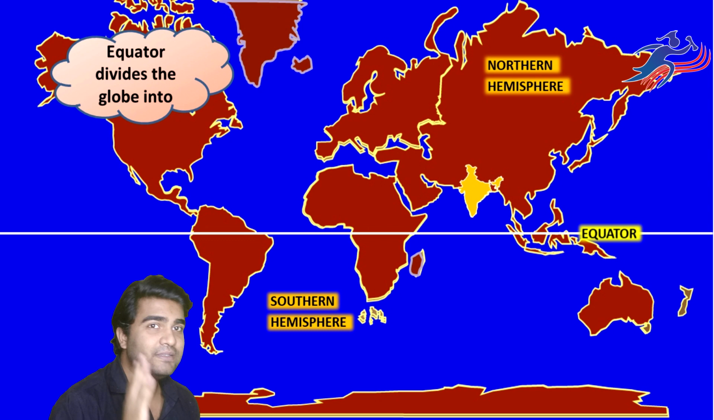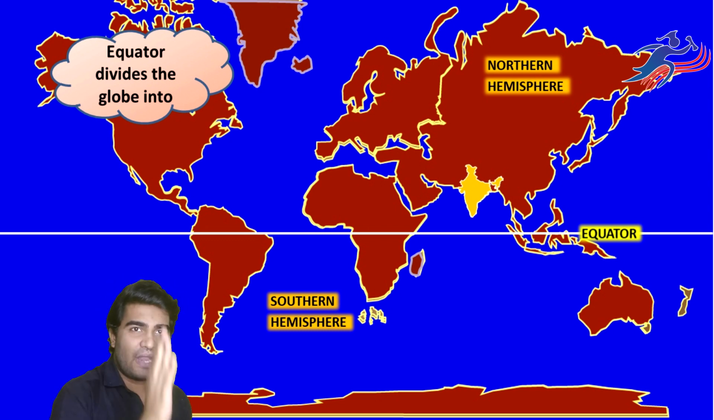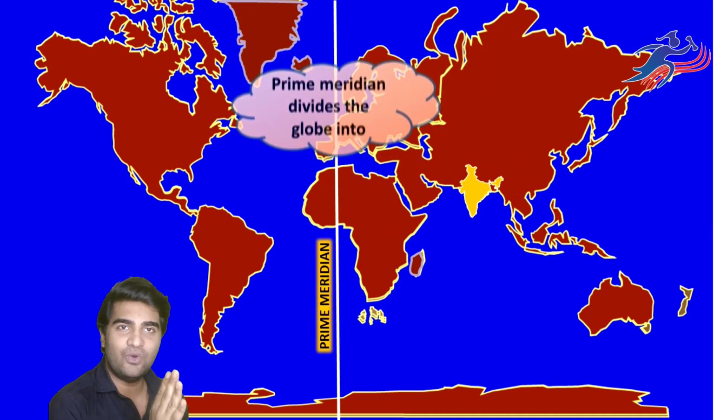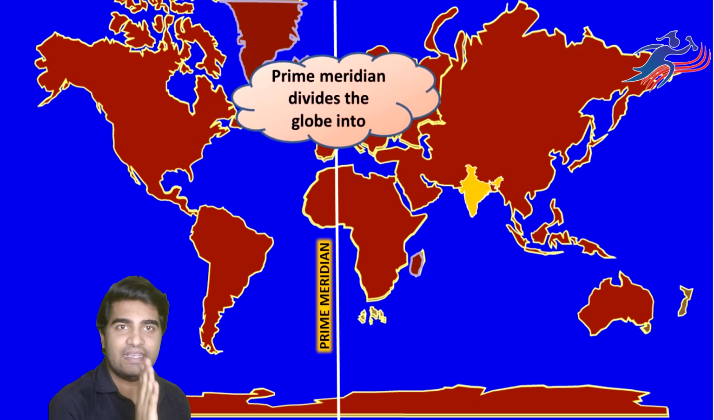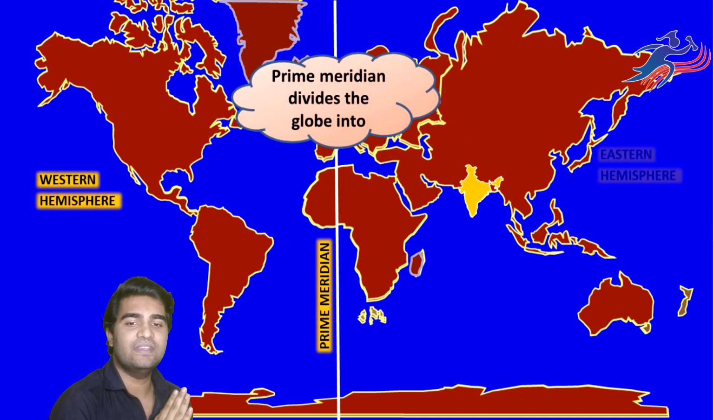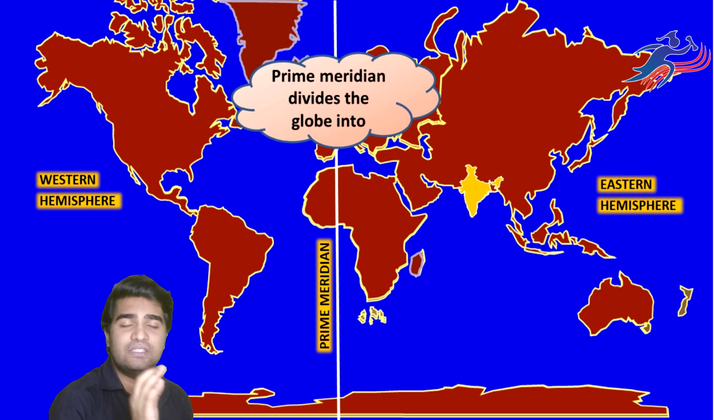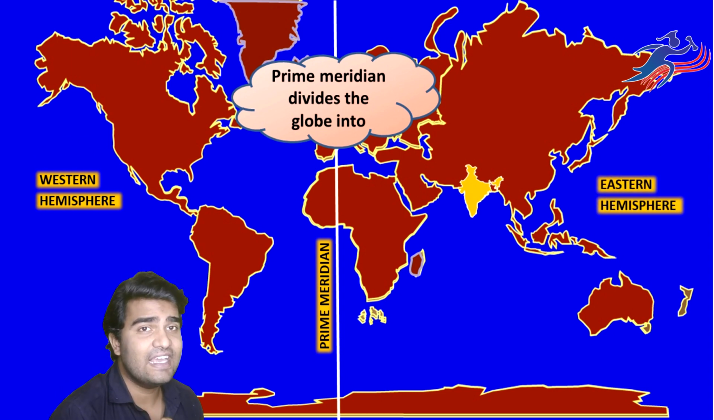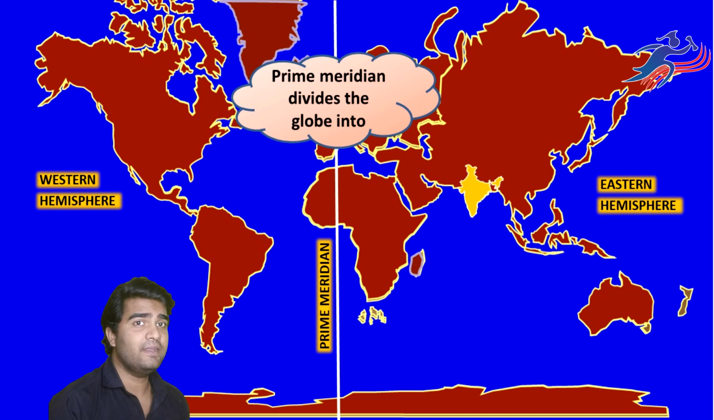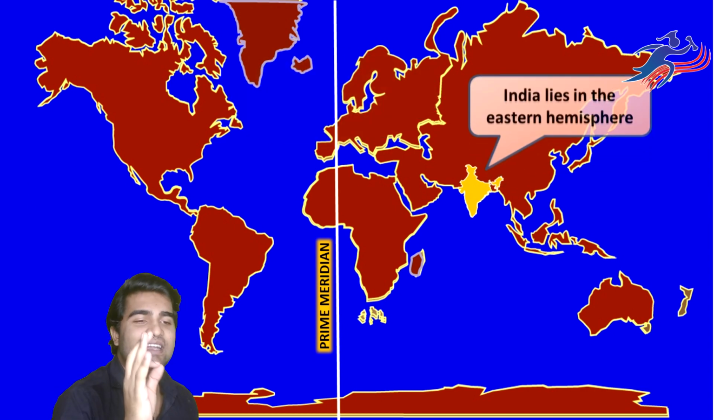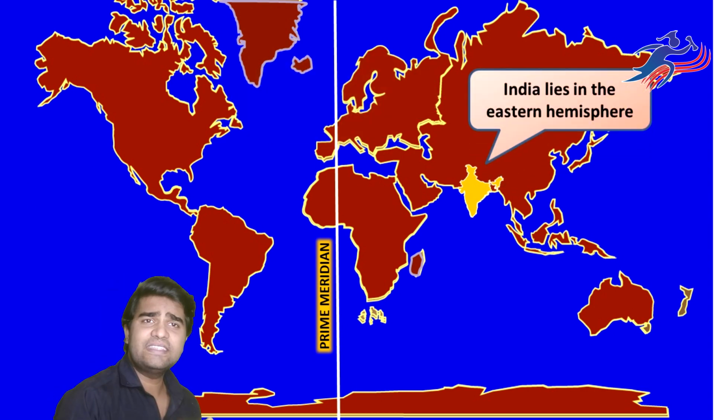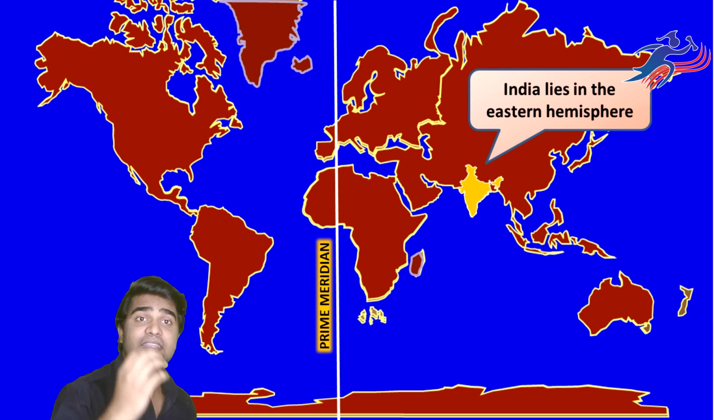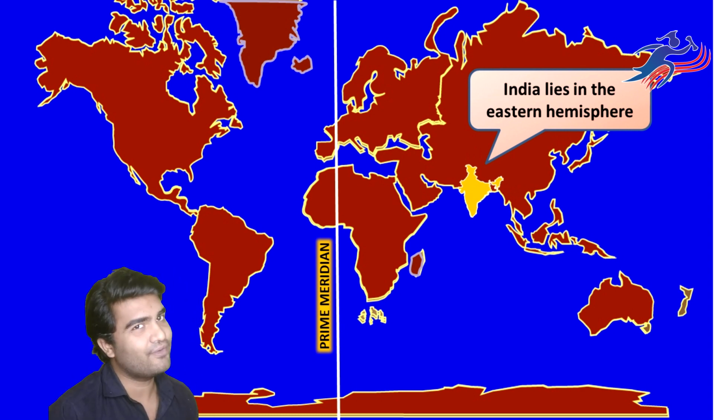I hope everyone has been clear with this particular thing. India lies in the northern hemisphere, and this prime meridian also divides our globe into 2 equal parts, that is the eastern hemisphere and the western hemisphere. Talking about the eastern and the western hemisphere, can you tell me India lies in which hemisphere according to the prime meridian? Yes, it lies in the eastern hemisphere. So with this, can we conclude that India lies in the northern and eastern hemisphere of our globe?